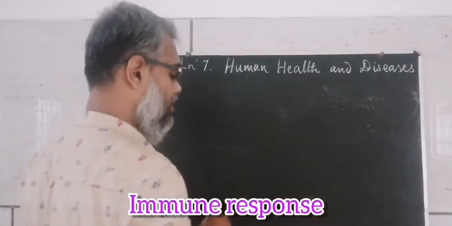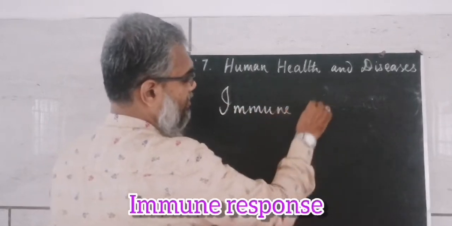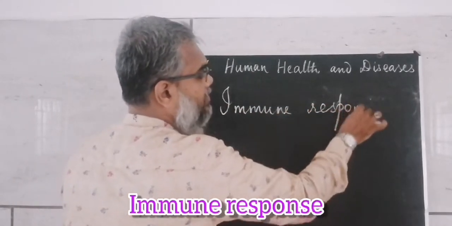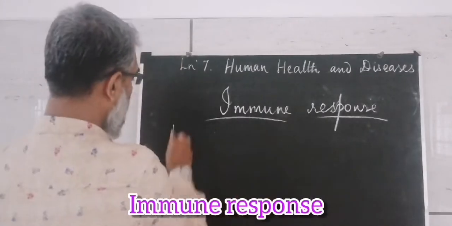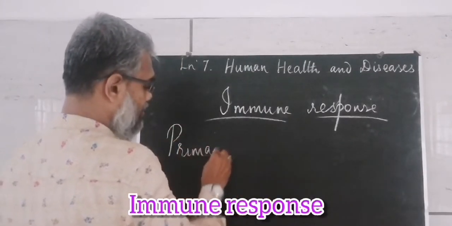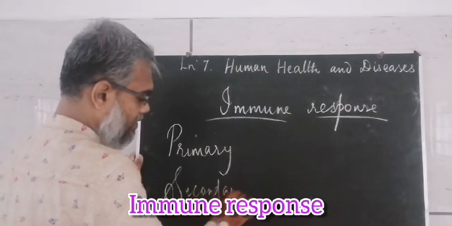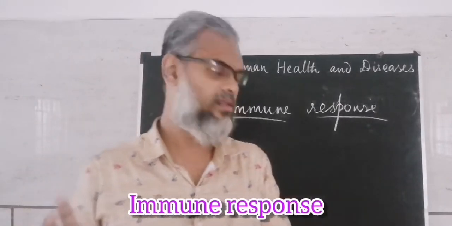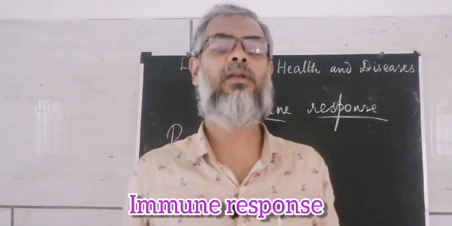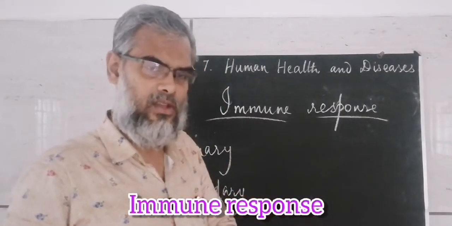One main important thing is immune response. Actually, we say primary immune response and secondary immune response. Primary immune response and secondary immune response. Now, primary immune response means when a pathogen enters the body.